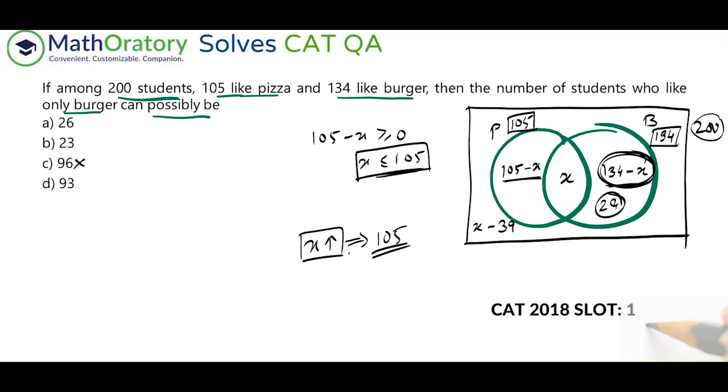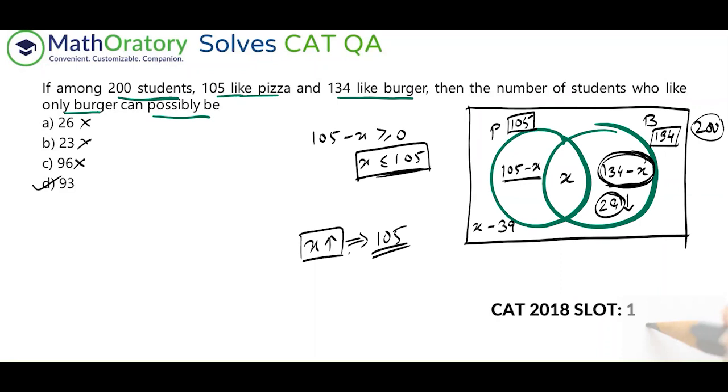So now we know that the only burger part has a minimum of 29. So this is the minimum value. I'm just putting a down arrow to visually explain it. So the minimum value of this only burger region is 29. So you cannot go below 29, right? So this 26 and 23 are also out. So the only feasibility is 93. So you don't need to check the options here. You can just figure out the minimum and maximum of this only region, and then you will automatically understand this.